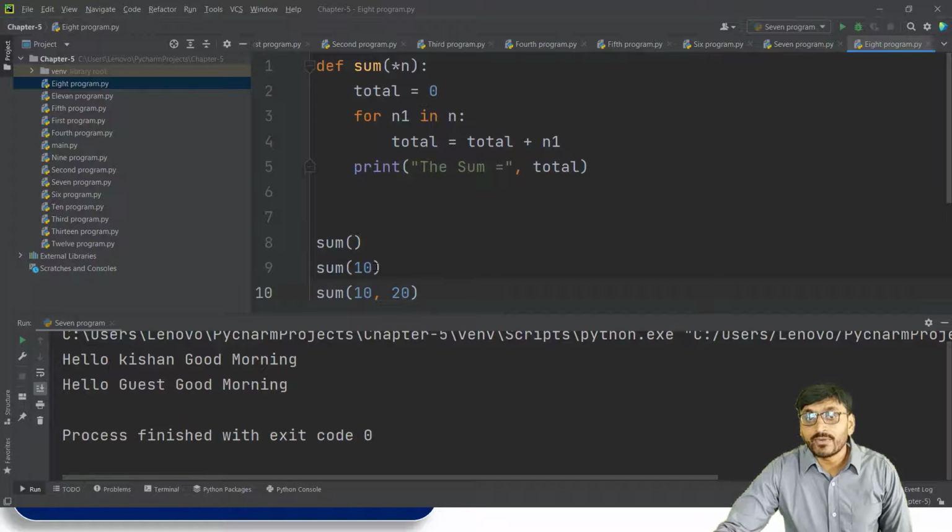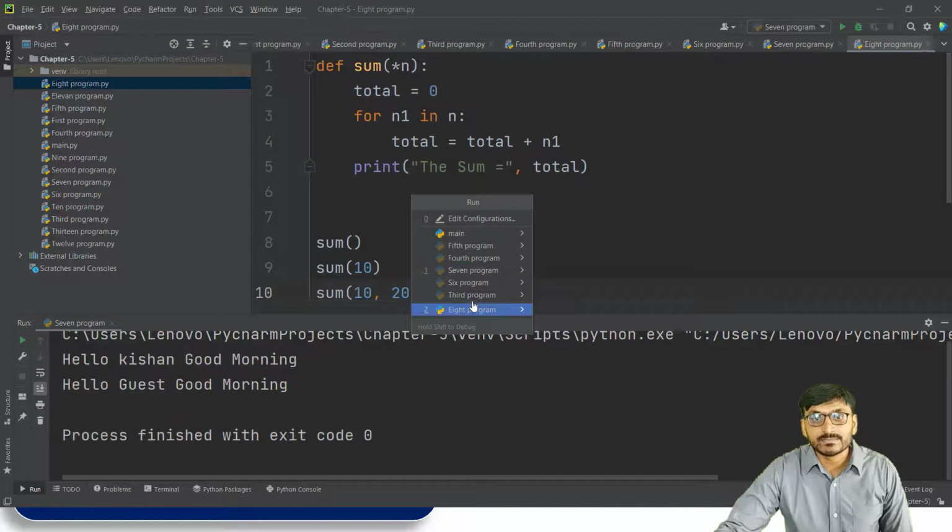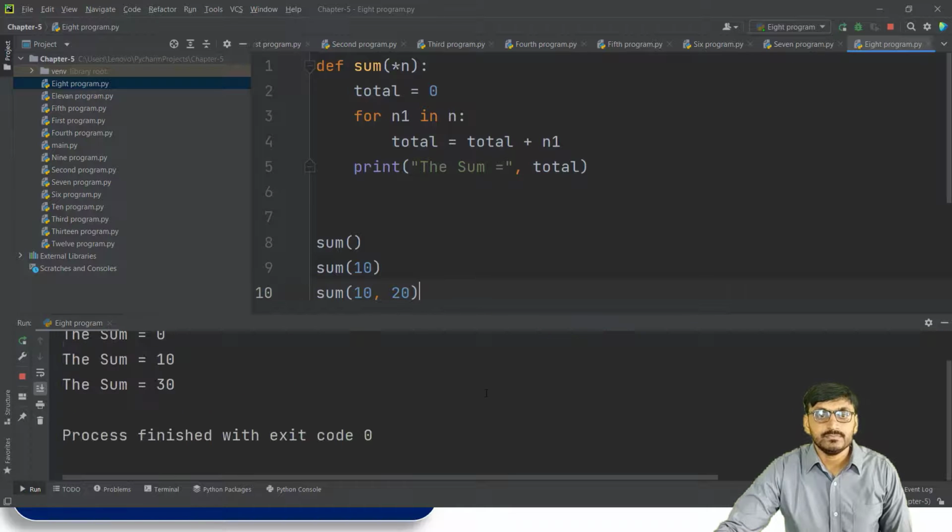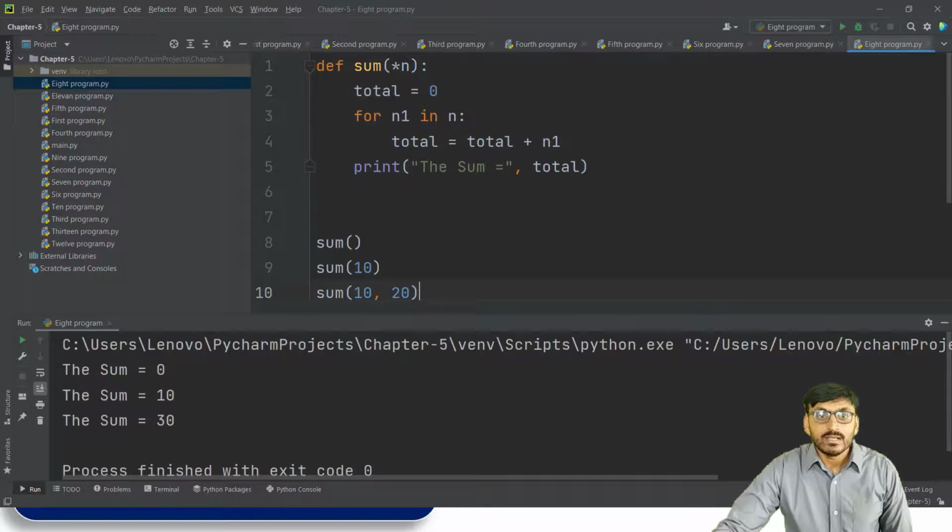Then we call the function a second time with one actual argument, and the third time with two actual arguments. If we run this program, we get the output: the sum is equal to 0, because there is no actual argument.